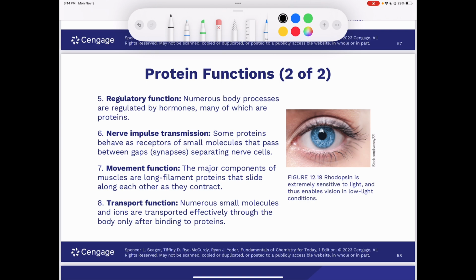Then we have transport function. So numerous small molecules and ions are transported effectively through the body only after binding to proteins. For example, fatty acids are carried between the adipose tissue and other organs by serum albumin, which is a blood protein, and hemoglobin carries oxygen from the lungs to other body tissues. And transferrin is a carrier of iron in blood plasma.